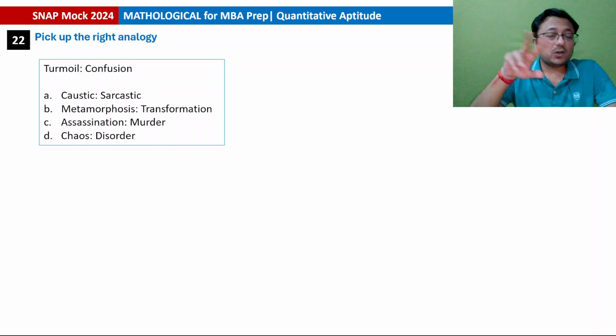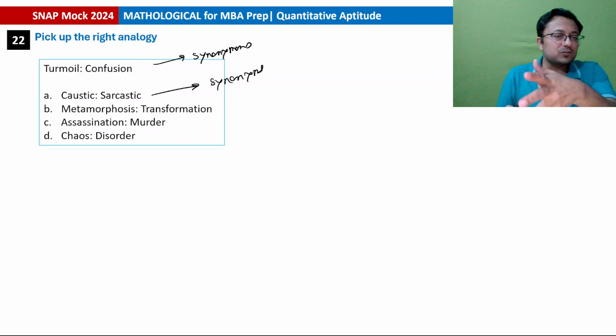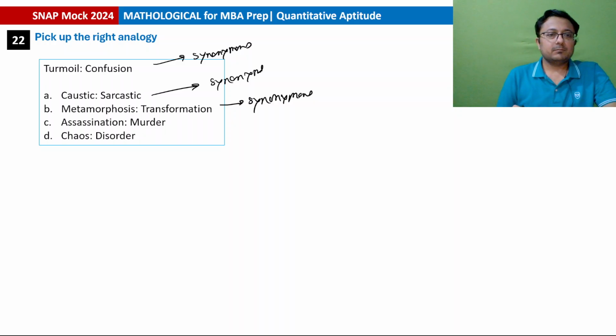Turmoil, confusion, they are synonymous. Similar things. Caustic and sarcastic are also synonymous. Metamorphosis and transformation, they are also similar in meaning, almost synonymous. Metamorphosis is also a transformation. Assassination is also a murder, a type of murder. So they are also synonymous. And last but not the least, chaos and disorder, they are also synonymous. सारे के सारे synonyms ही हैं basically.